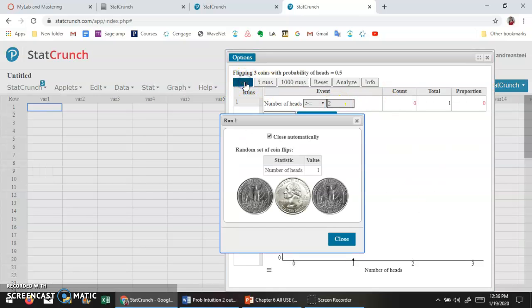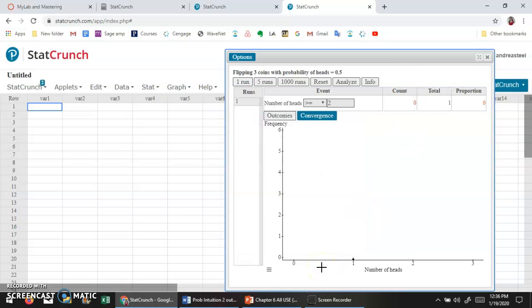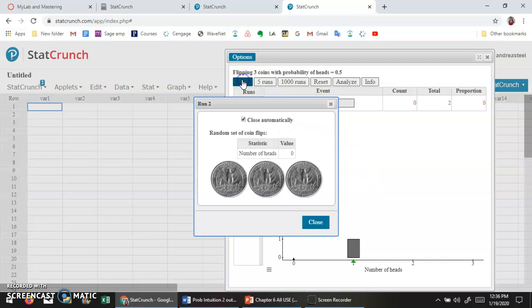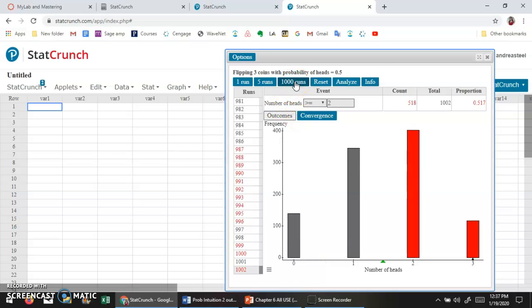So over here I can do 1 run and it's going to give me 3 coins. Over here we have 1 head, 2 tails, and so here's the number of heads. And then I can do this again and again, or I could do 5 runs at a time, and so on. Just to speed up the process, I'm going to look at 1,000 runs. And so it says the probability, which is equal to the proportion, is 0.517.